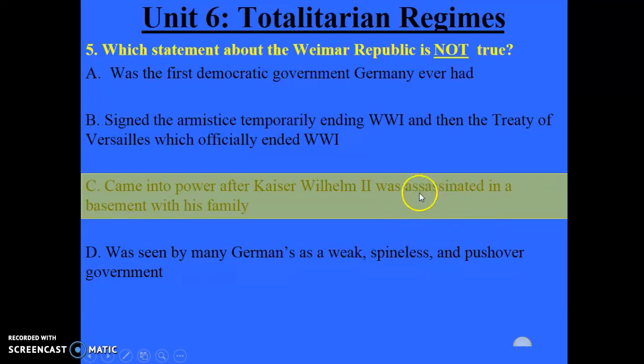If you placed C as the answer, you're probably thinking about the assassination that took place with Tsar Nicholas II of Russia. That leader was in fact assassinated in the basement with his family towards the end of World War I, but we're not talking about Tsar Nicholas II. We're talking about Kaiser Wilhelm II. He was not assassinated. He abdicated and then fled.